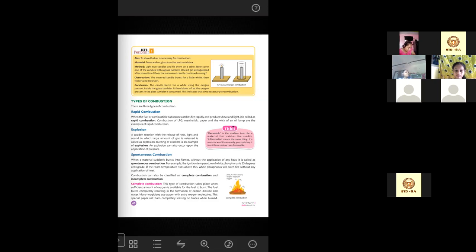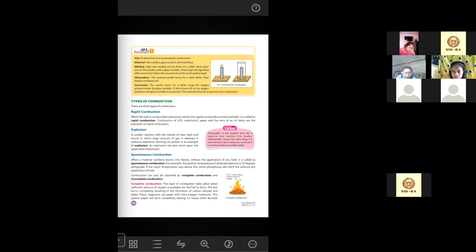Now the third one is spontaneous combustion. This is when a material suddenly bursts into flame without the application of any heat. As I was telling you in the last class, some substances catch fire instantly when you take them out in the air, because they react with oxygen.